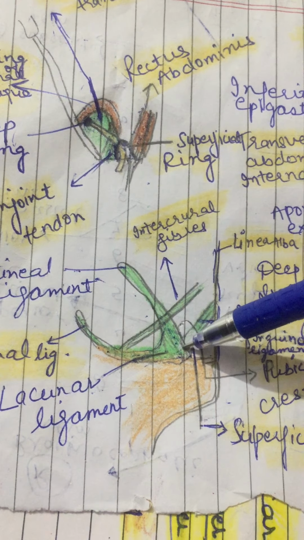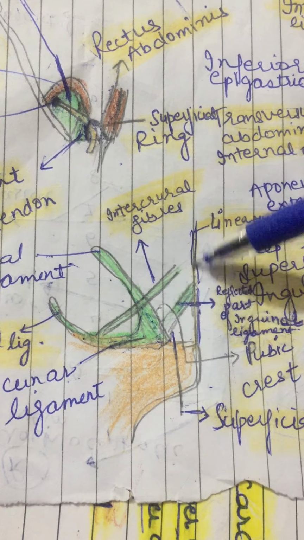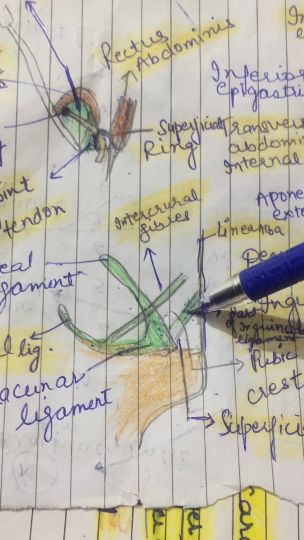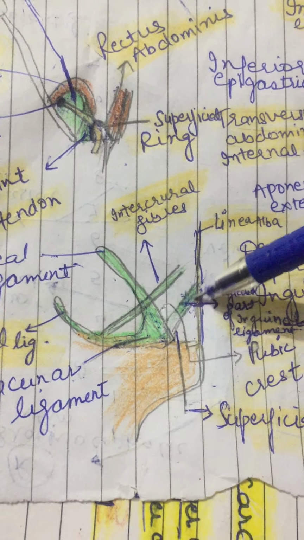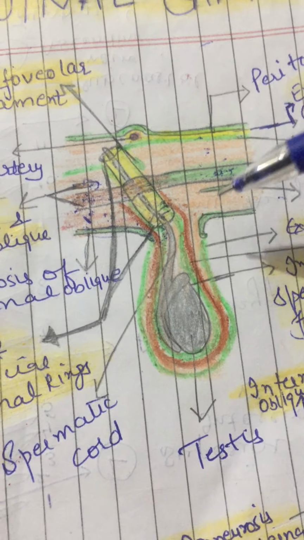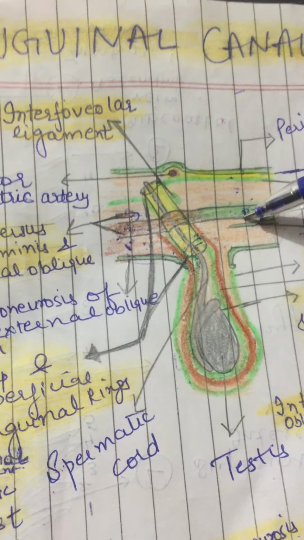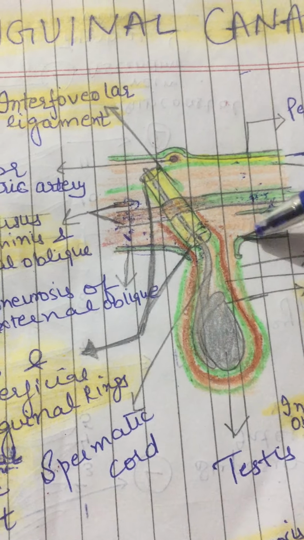And from the lacunar ligament, some fibers extend medially towards the linea alba, midline, right, to form the reflected part of inguinal ligament. So this is that part, the reflected part of the inguinal ligament, and this is fascia transversalis. Right, the posterior wall finished.